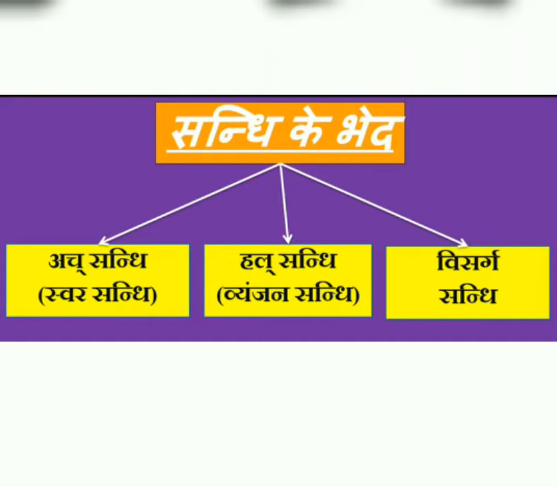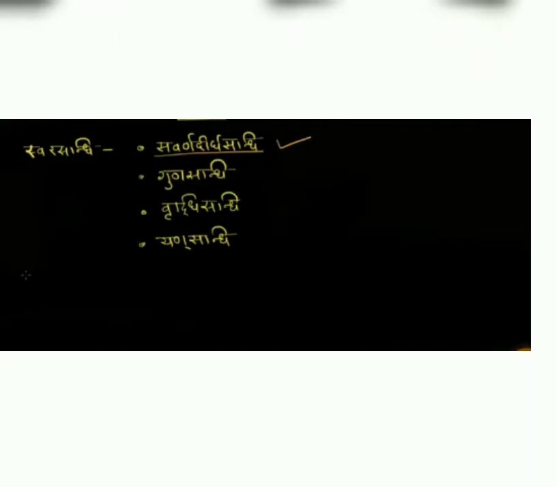First, we will discuss what Swara Sandhi is. As we all know, Swara means vowels. So in Swara Sandhi, two vowels are conjoined. This Swara Sandhi is of four types. First is Savarna Dirgha Sandhi, second is Guna Sandhi, third we have Vriddhi Sandhi, and the last one is Yan Sandhi. In this session we learn Savarna Dirgha Sandhi.